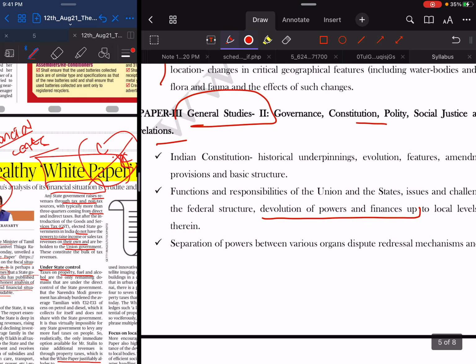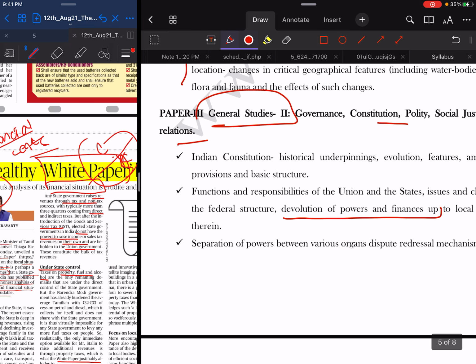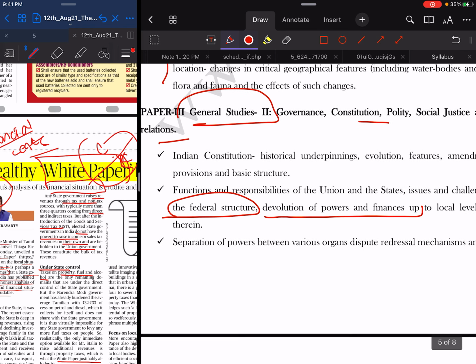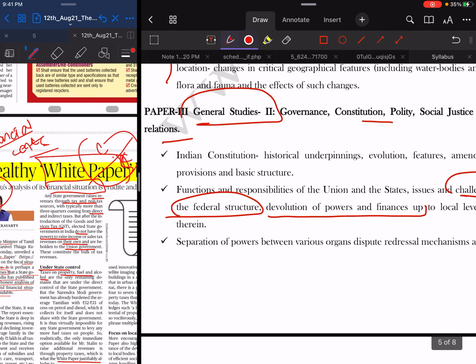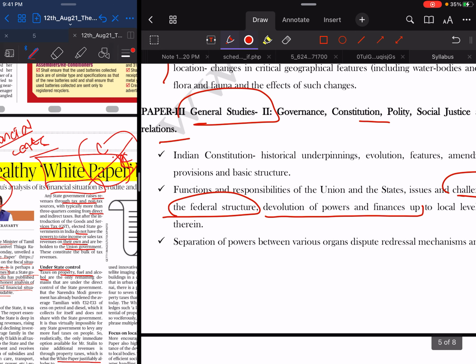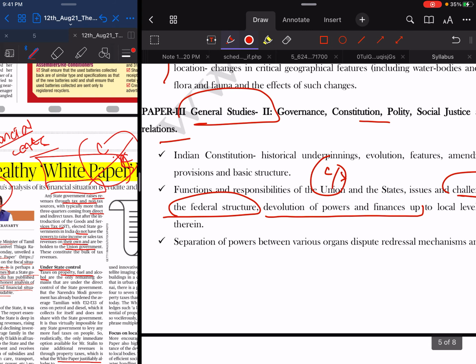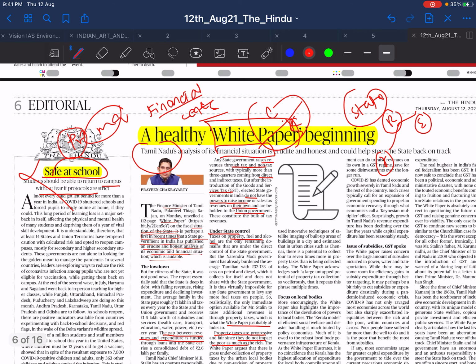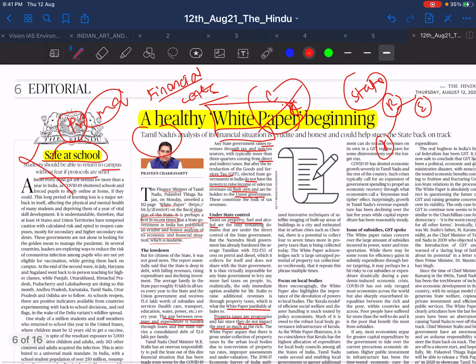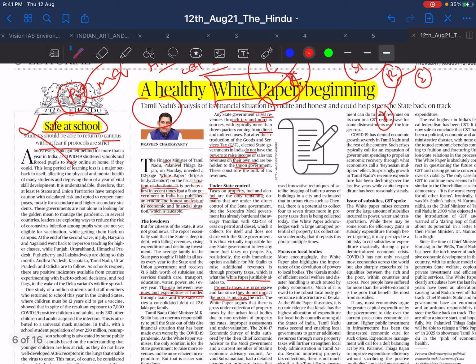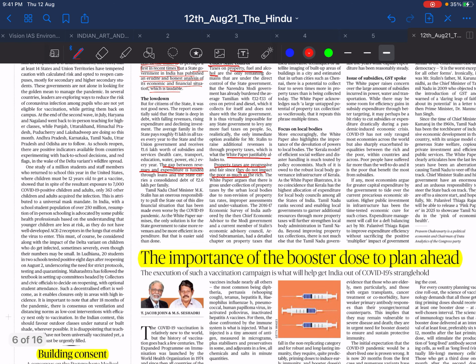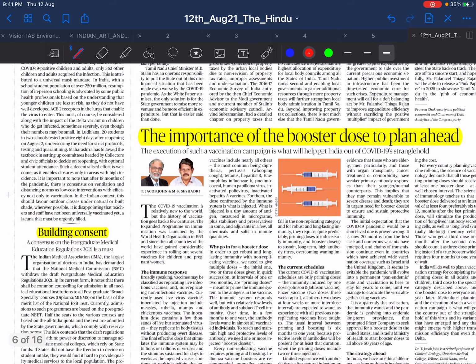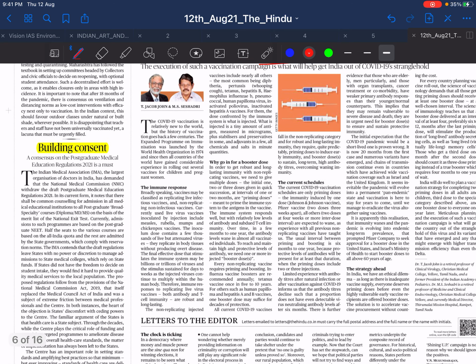Welfare scheme, yeah, challenges pertaining to the federal structure. You should know that federal structure means the relationships between center and state. With regard to this, how center-state relations are changing, and how it is affecting the financial situation of the states also. With respect to this you can use this news. This is not so important, like you can't use it in your exam anywhere.